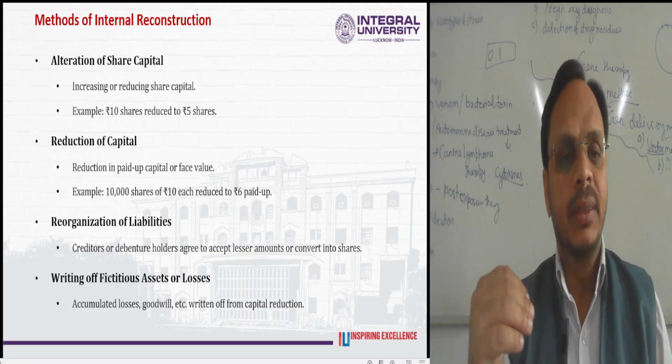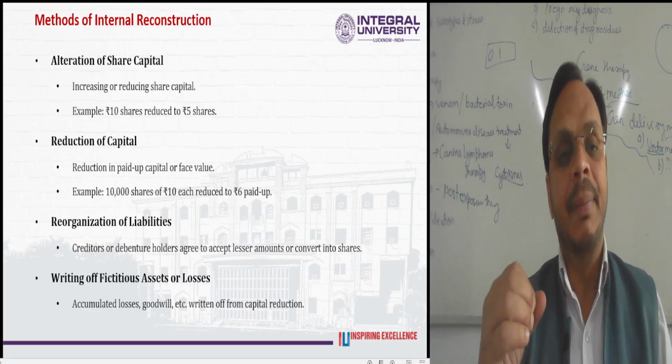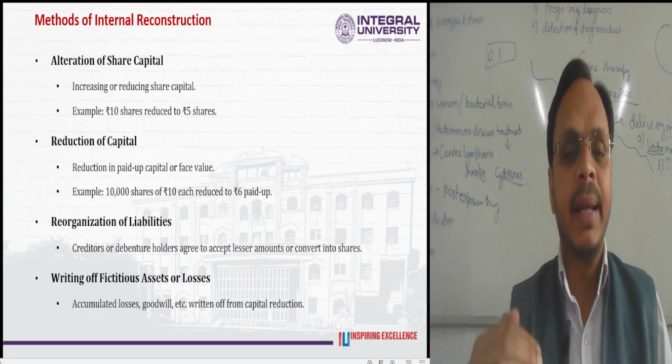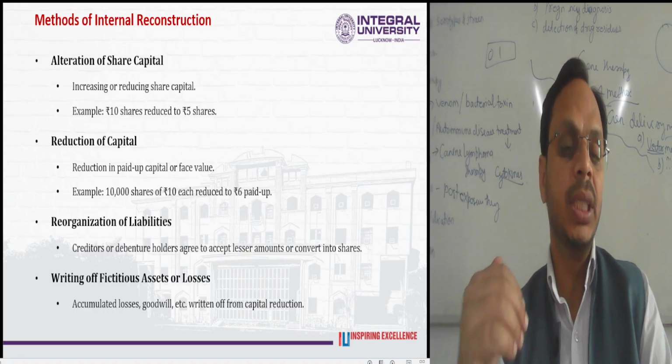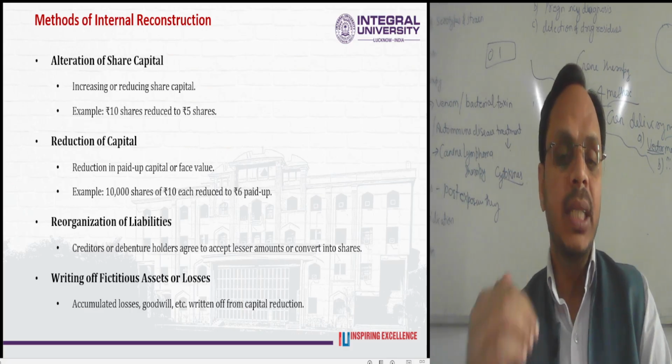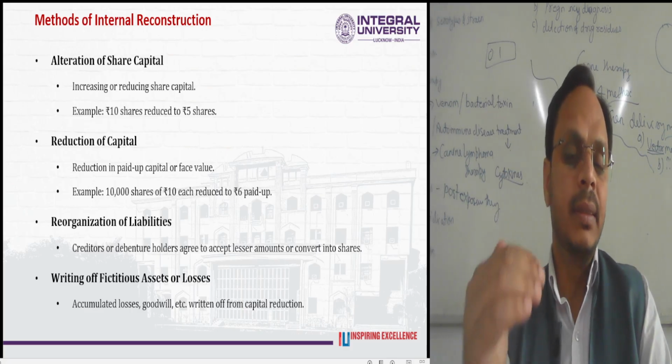The second point was reduction of the capital: the reduction in the paid up capital or face value. For instance, 10,000 shares of 10 rupees each are reduced to 6 rupees paid up.